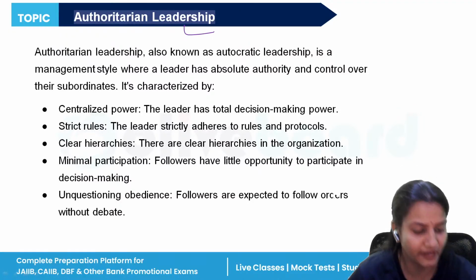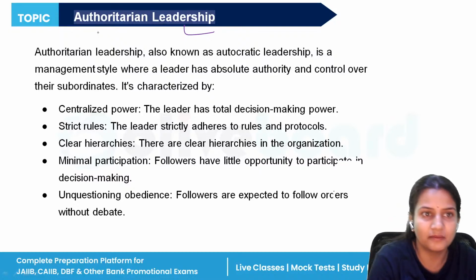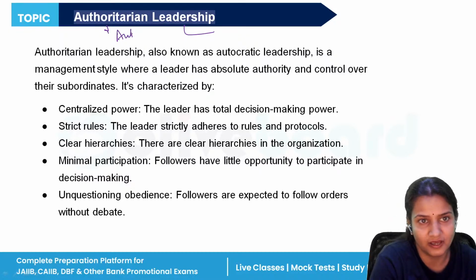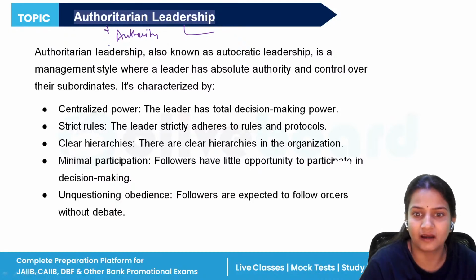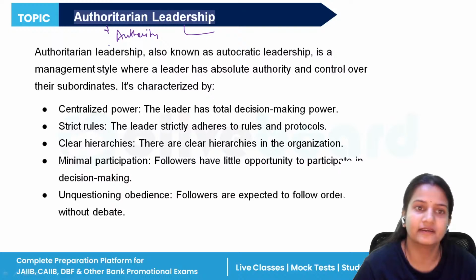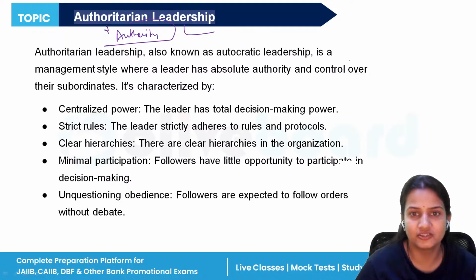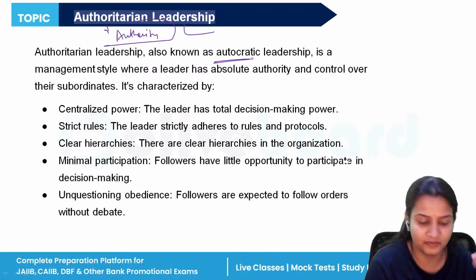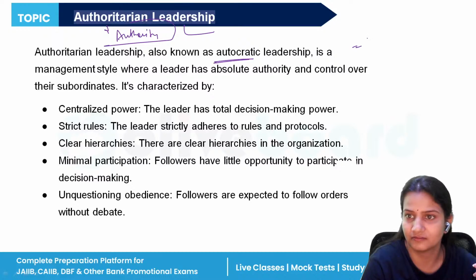See, what is authoritarian leadership? See, authoritarian comes from the word authority. When any person gives the authority to perform any activity, it is known as what? The authoritarian leadership. So authoritarian leadership is known as the autocratic leadership. It means the right to give orders.